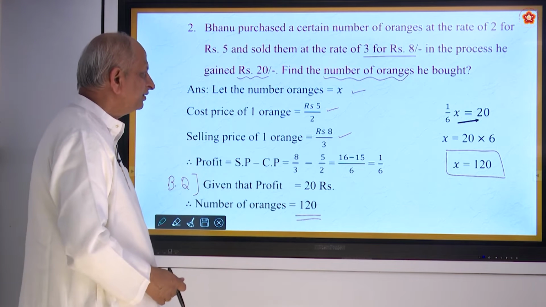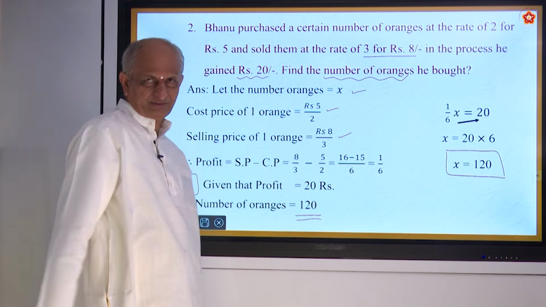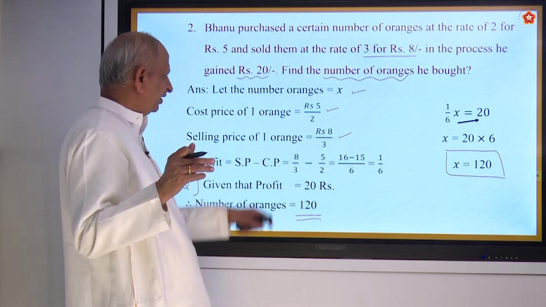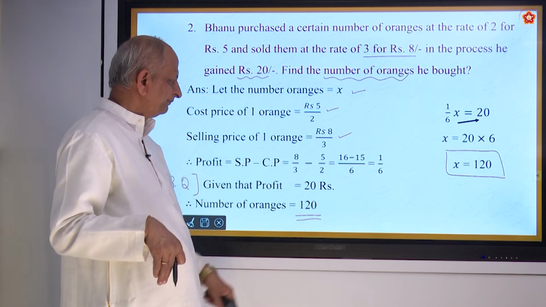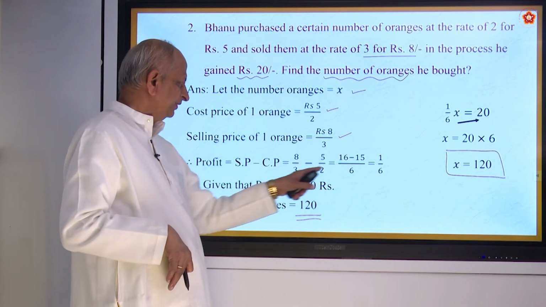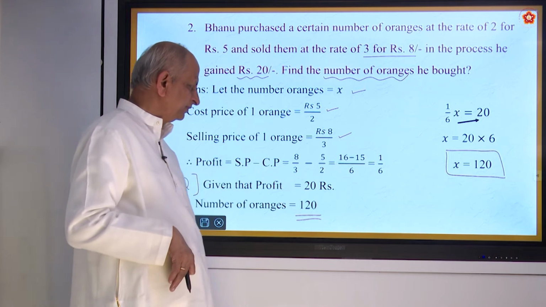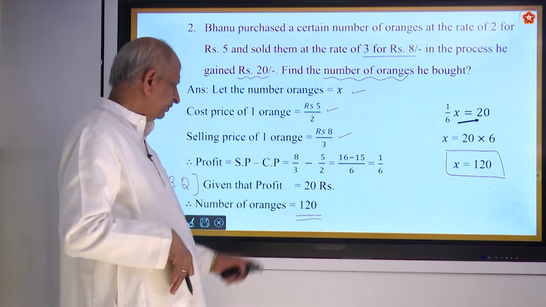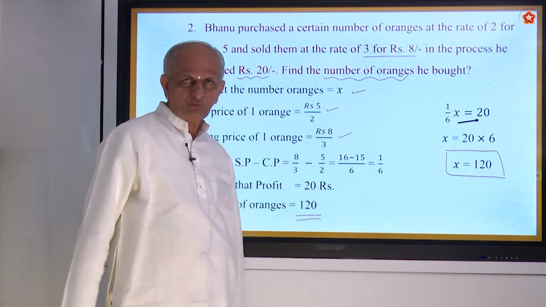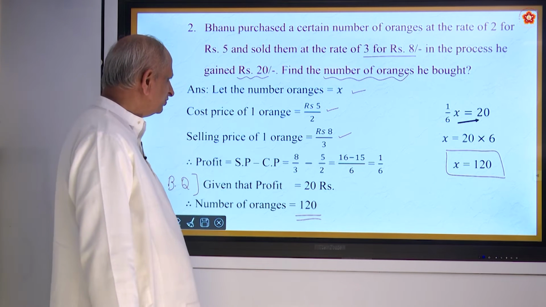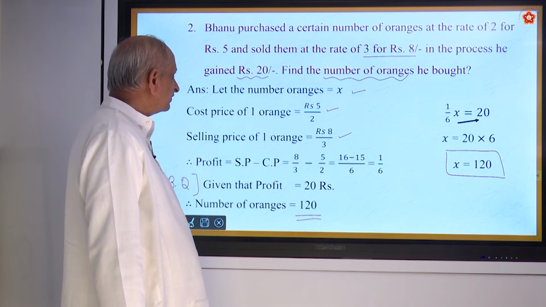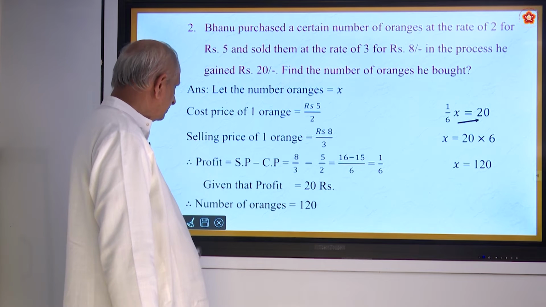So this is an interesting question. That is, cost price is 5 by 2, selling price is 8 by 3, and profit is 1 by 6th of that. So you get number of oranges is equal to 120. Is it not? That is the answer for the second question.